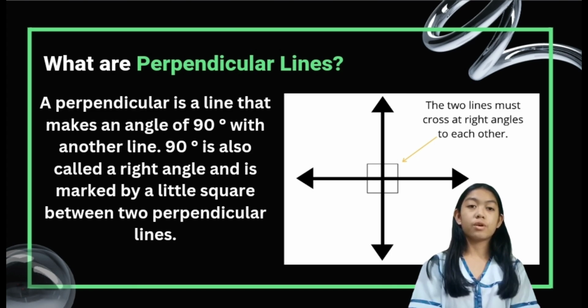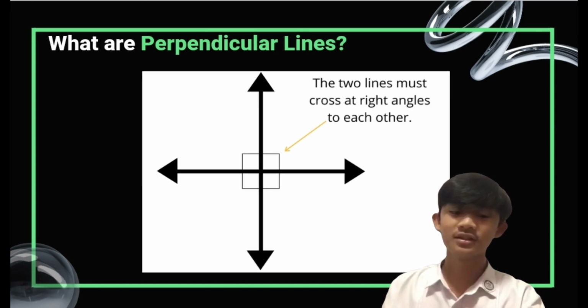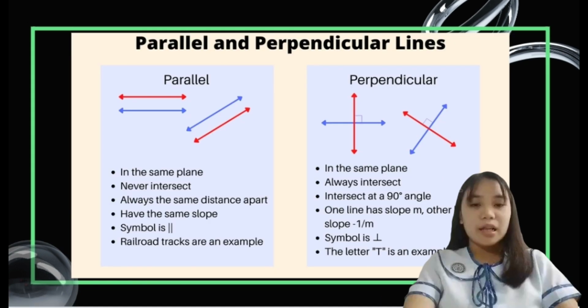90 degrees is also called a right angle and is marked by a little square between two perpendicular lines. So these two lines form a right angle where they meet here, here, here, and here. The two lines must cross at right angles to each other. Parallel: in the same plane, never intersect, always the same distance apart, have the same slope. The symbol is two vertical lines. Railroad tracks are an example.